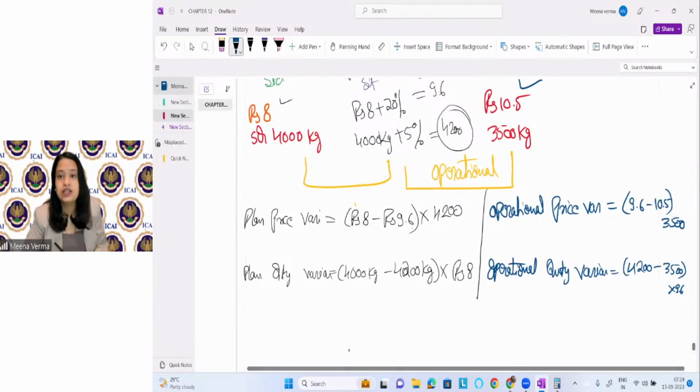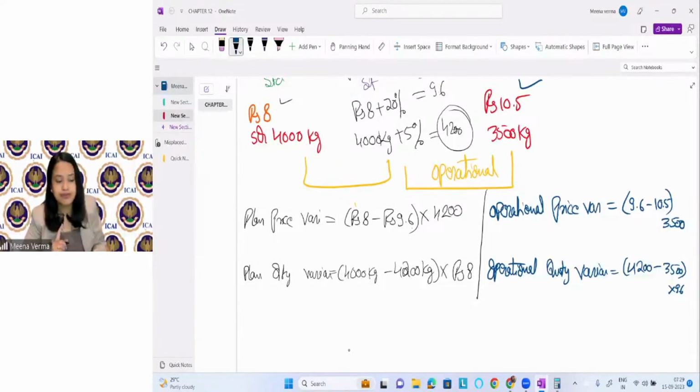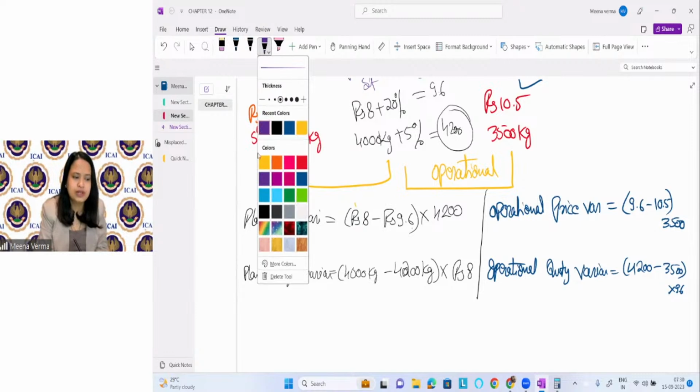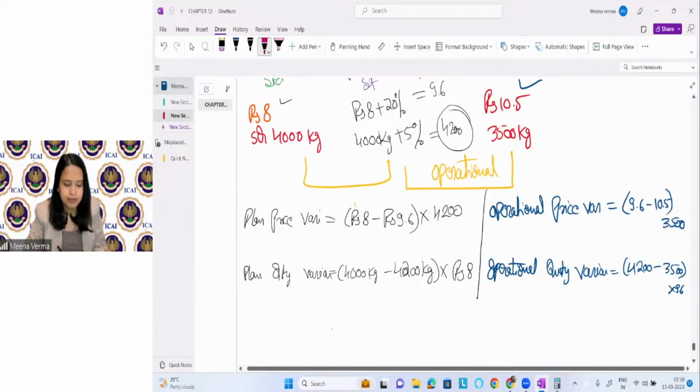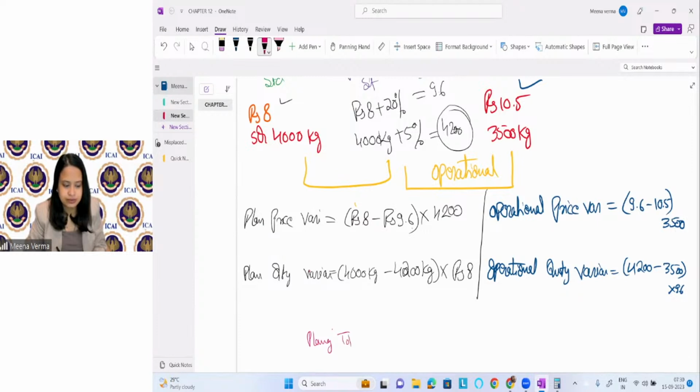You can even find the total cost variance, right? You can even find planning total cost variance, operational total cost variance, right? You can even find that also. Okay, if you want, I can help you to find that also, because in some case in exam it may come, right? So let me calculate everything here. Planning total cost variance, how we will find it?